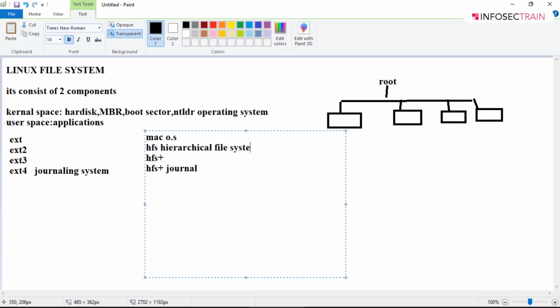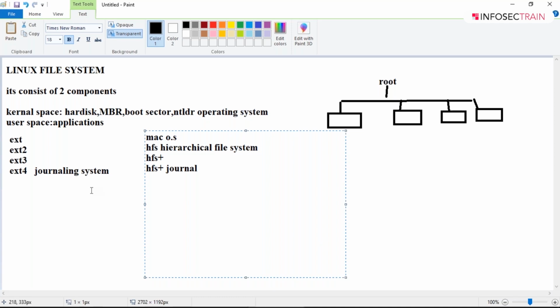In the beginning, when HFS and HFS Plus were used, the journaling concept was not there, but later on we developed a journaling system for the HFS file system. So what does journaling do, guys? It restores the volume structure to a trustworthy state without scanning all of the structures. That is the benefit of journaling.